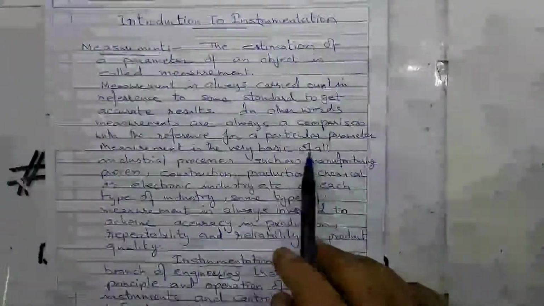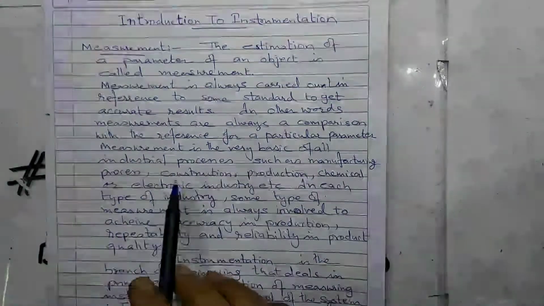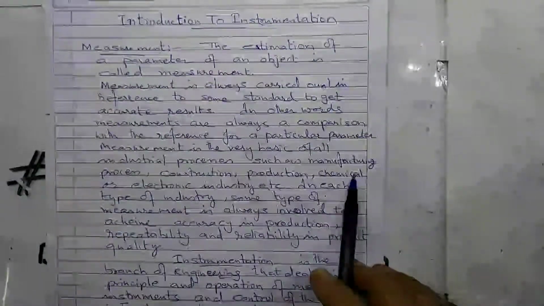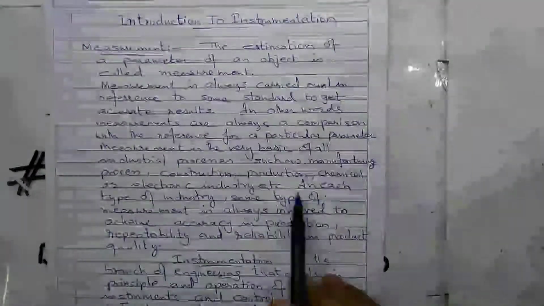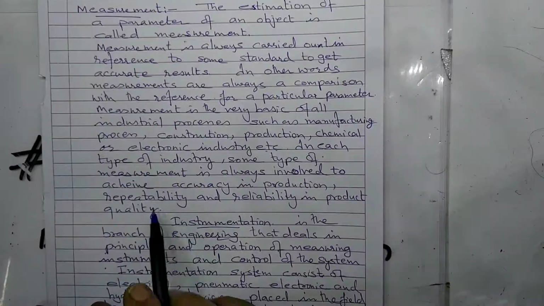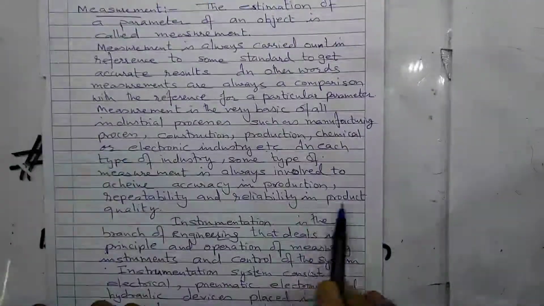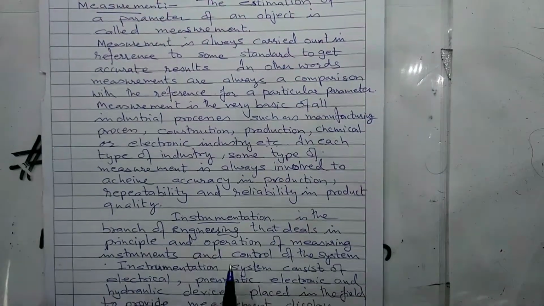Measurement is very basic of all industrial processes such as manufacturing process, construction, production, chemical or electronic industry. In each type of industry, some type of measurement is always involved to achieve accuracy in production, repeatability, and reliability in product quality.